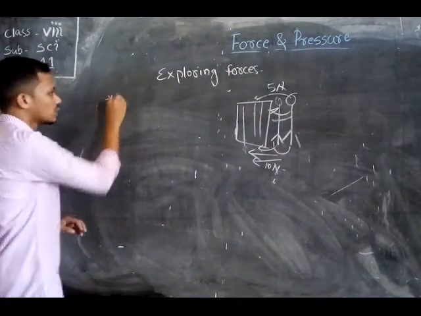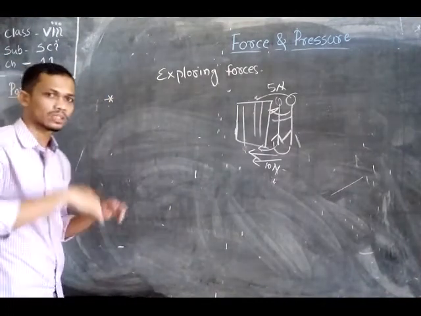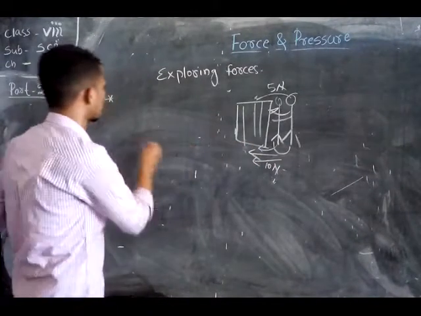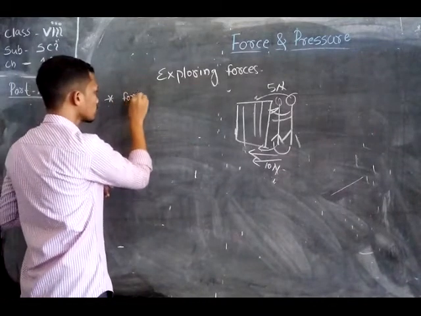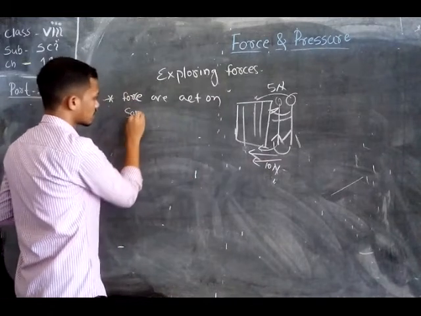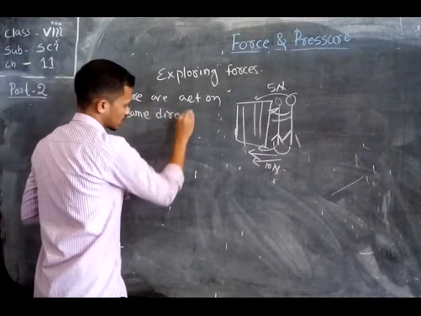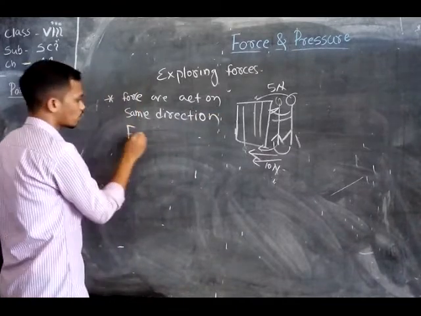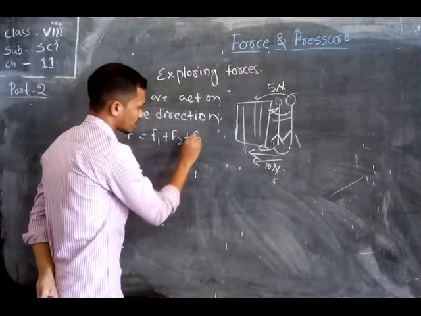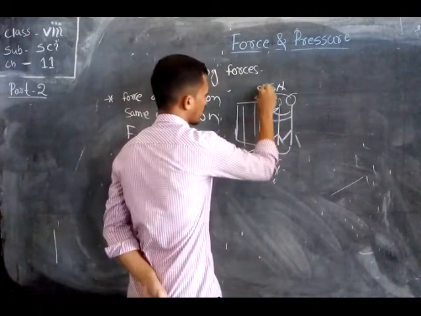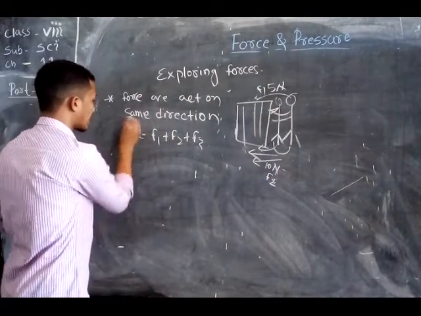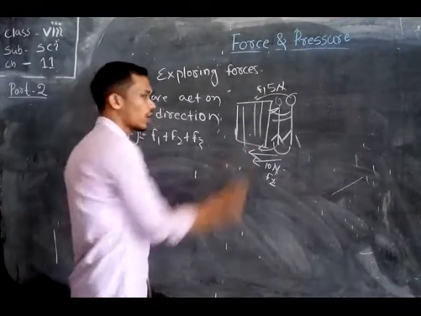So here we conclude that if there are two forces, or a number of forces, which all act in the same direction, then the resultant force will be the sum of the forces. Suppose the force applied by you is F1 and the force applied by your friend is F2. Then these two forces add up and act as a resultant force on the body.